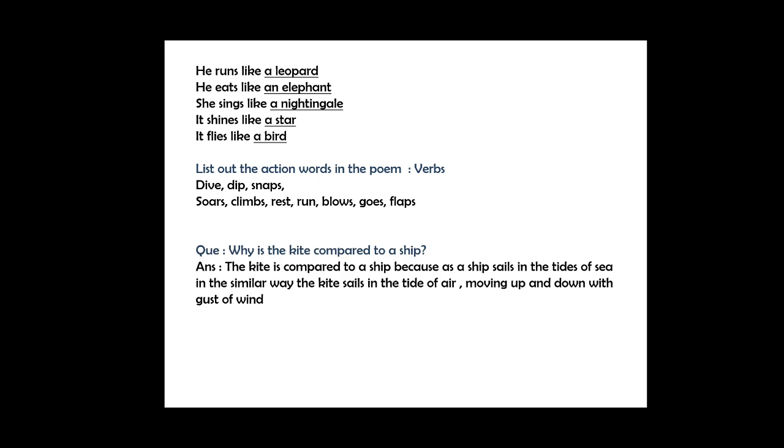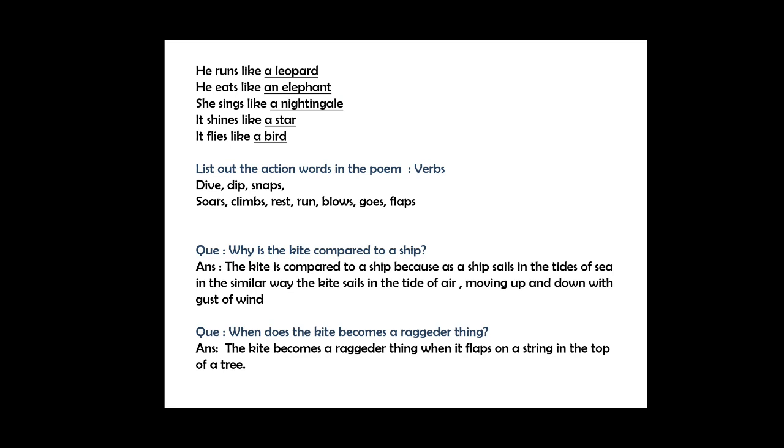Let's see some questions. Why is the kite compared to a ship? The kite is compared to a ship because as a ship sails in the tides of the sea, in a similar way the kite sails in the tide of air, moving up and down with the gust of wind. So like a ship sails in water, the kite sails in the air. That is why the kite is compared to a ship. When does the kite become a ragged thing? The kite becomes a ragged thing when it flaps on a string in the top of a tree. When the kite gets stuck on the top of a tree and it flaps its wings, it gets torn and then it becomes a ragged thing.